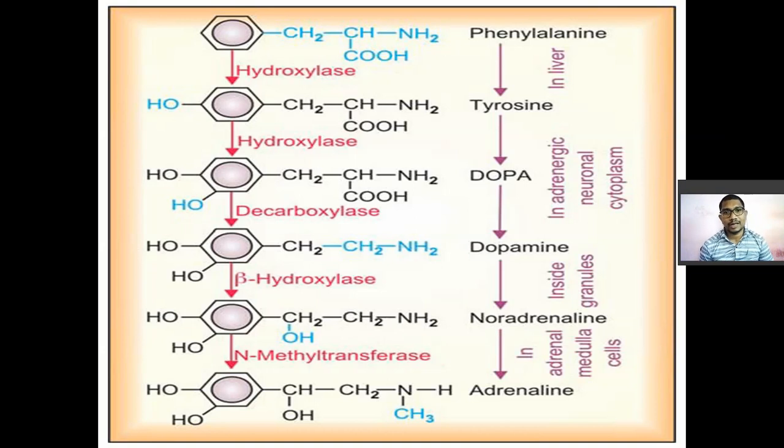If tyrosine is available, then tyrosine is directly utilized for the biosynthesis of noradrenaline. How is there synthesis? So first of all, phenylalanine, that is the aromatic amino acid which is there in your body. Okay, so you get it from the diet. So that phenylalanine in the liver is converted into tyrosine. So phenylalanine hydroxylase नाम का जो एंजाइम है, phenylalanine hydroxylase will convert phenylalanine into tyrosine. Okay, you will get tyrosine.